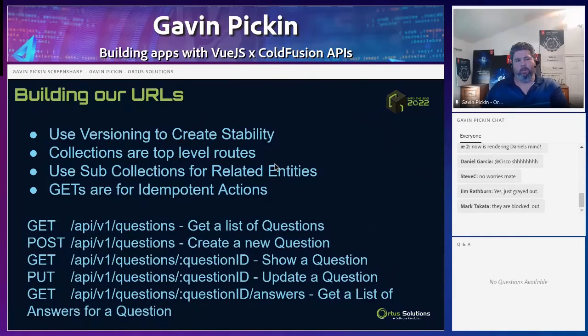Next, we have to think about building our URLs. And so we're going to be using the ColdBox REST HMVC, so we actually have a hierarchy. We have the API, v1, and then when we're working with questions, we're going to be using the verbs. So we've got gets, posts, puts, and we're going to be passing it to questions with an ID, questions with a question ID, and answers to get a list of answers for a question. So pretty standard resourceful routes set up inside of our app. So that's how we're planning to build our URLs.